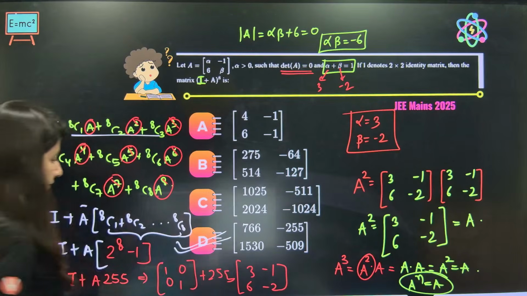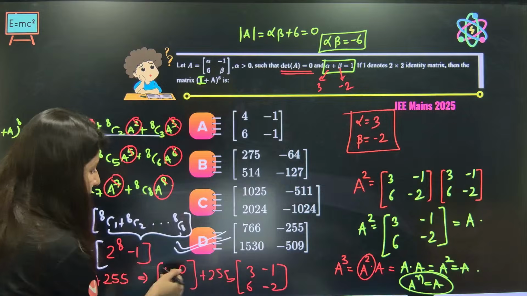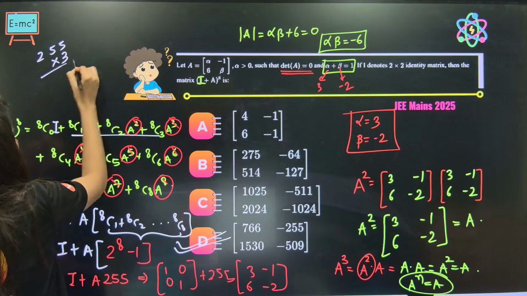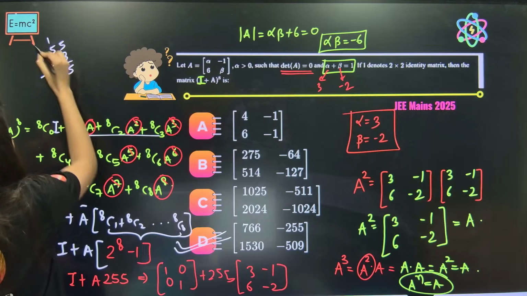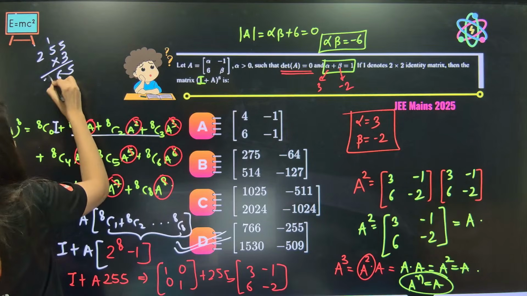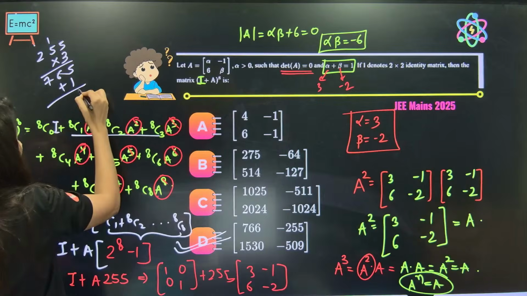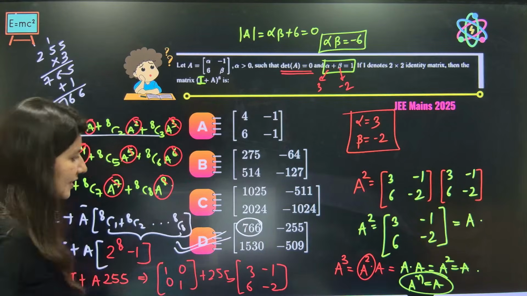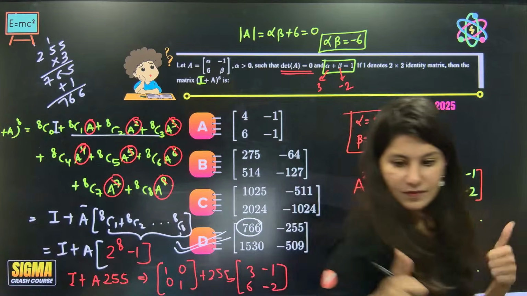Option D. Yes. 255 into 3 plus 1. Tell me. 255 into 3 plus 1. 15, 6, 765 plus 1. Tell me. 766. Can you see only this thing is matching? Give me a big thumbs up.